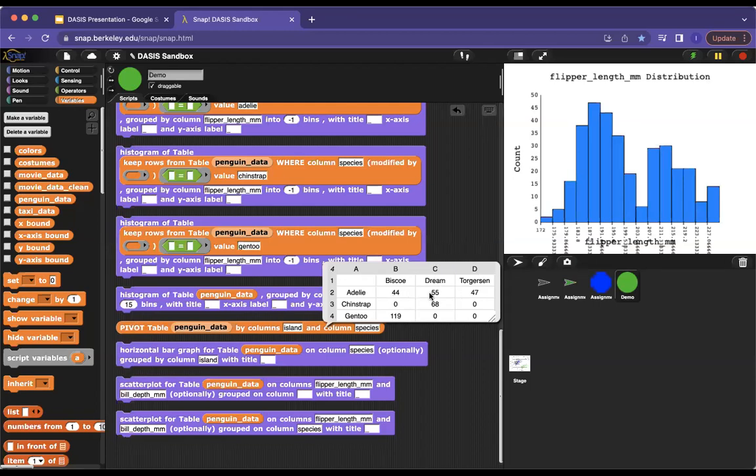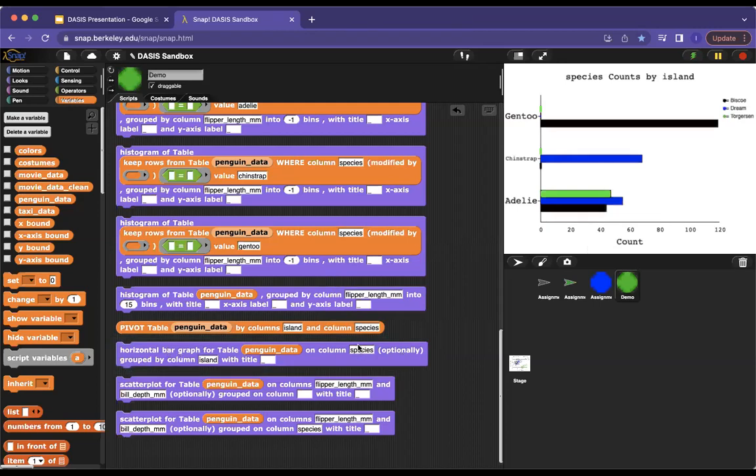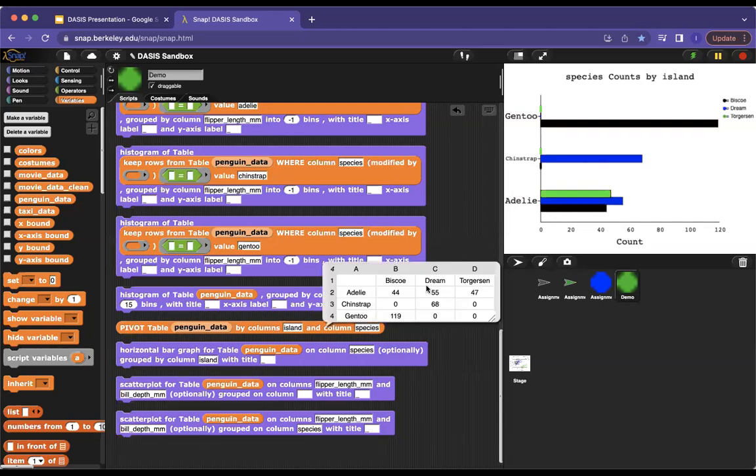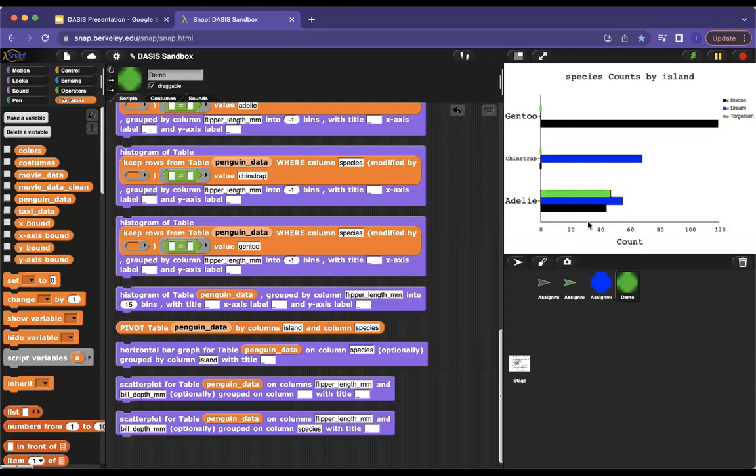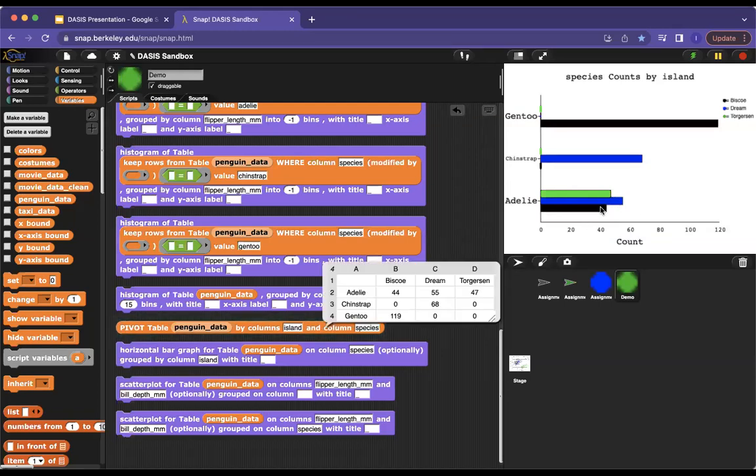We can see this distribution by species and by island. And if we visualize this using a bar graph, a grouped bar graph, I put the species as the default grouping, which is why it appears on the y-axis, but the island also appears in the legend as the different colors. And so when we look at that pivot column again, we have that 44, 55, and 47. Here we have that 44, 55, and 47. And then we have the 0, 68, 0, and the 119, 0, 0.